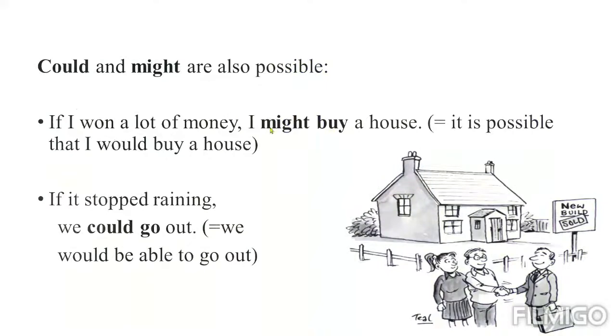Instead of would, it is possible that I would buy a house. There is a possibility. I'm not sure whether I would buy a house or not when I use might. Might shows the degree of probability. Is it clear?